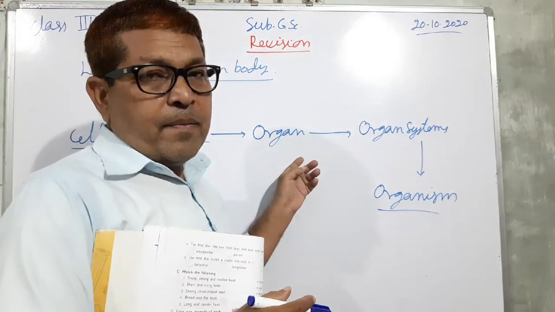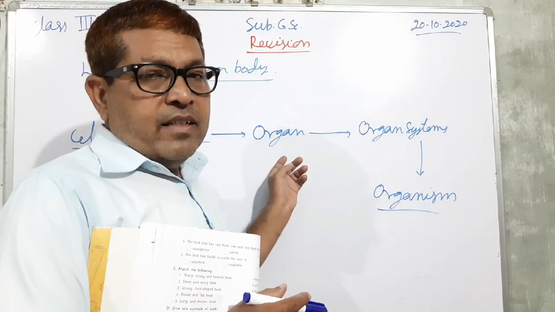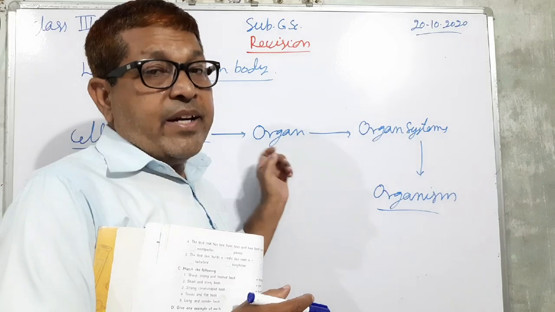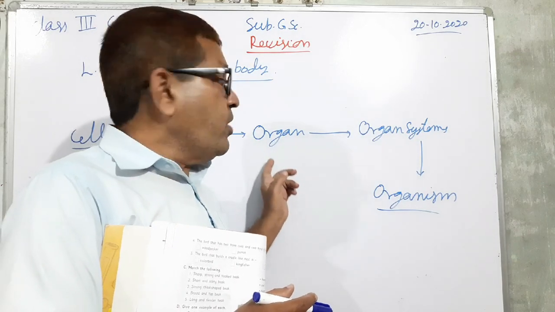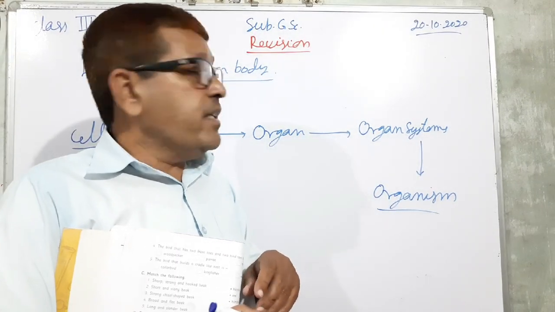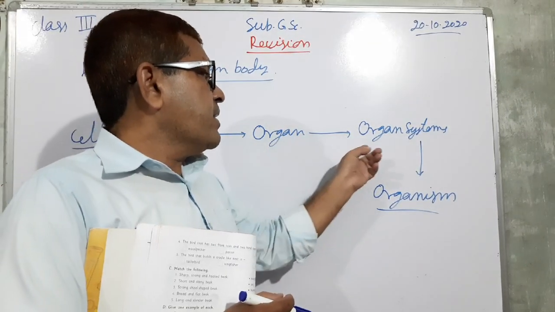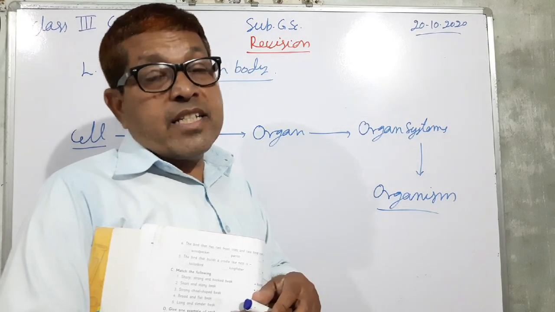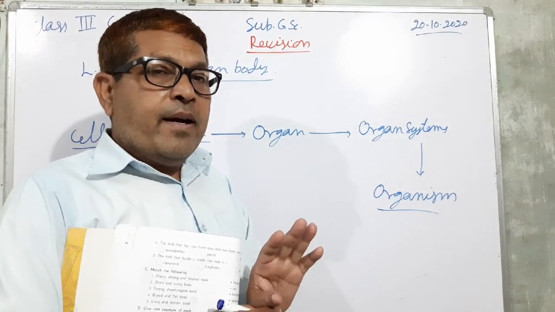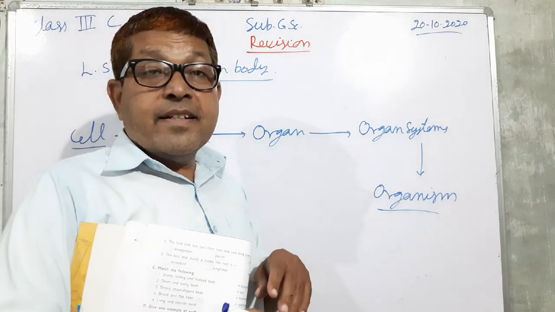What organs? That is the liver, pancreas, alimentary canal. These together form the organ system like the digestive system.